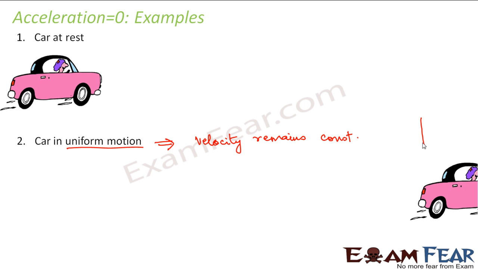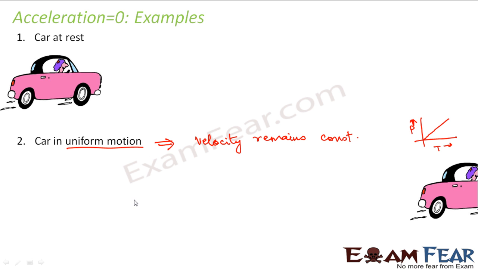Right? That is how the plot is when you see your position time graph. The plot is like this. That is, the position is increasing with time, but it is increasing equally. That means equal distances in equal intervals of time. So therefore your velocity remains constant throughout.